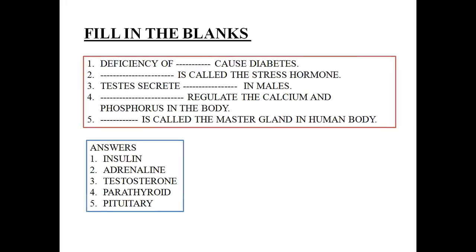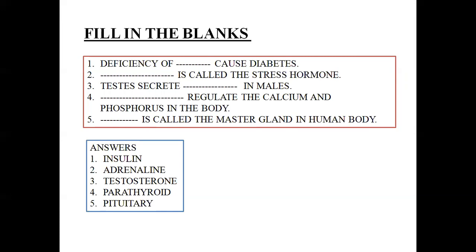Next, we will practice with the fill in the blanks question: deficiency of dash causes diabetes. Now students, I have already mentioned that diabetes mellitus is always caused due to under secretion of insulin in the body, and as a result the excess glucose cannot be taken up or utilized by the cells of the body.